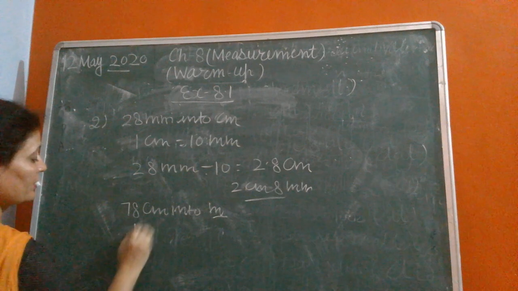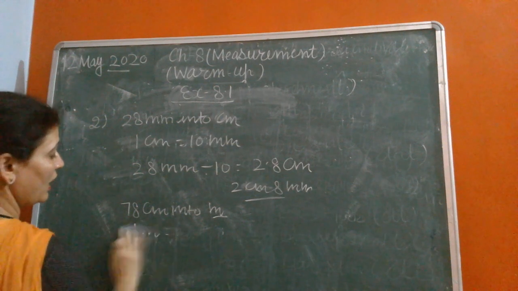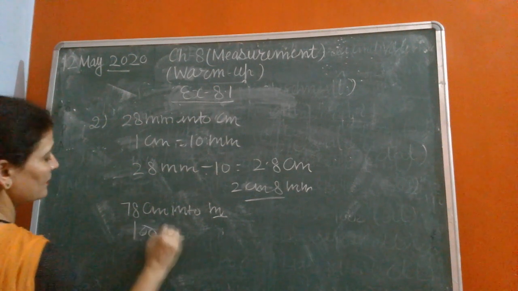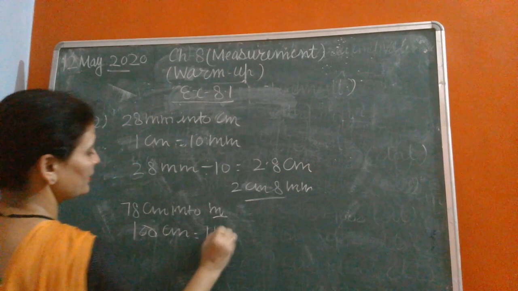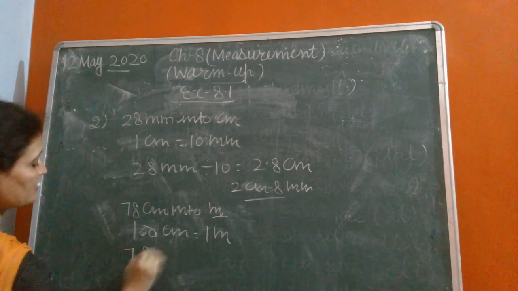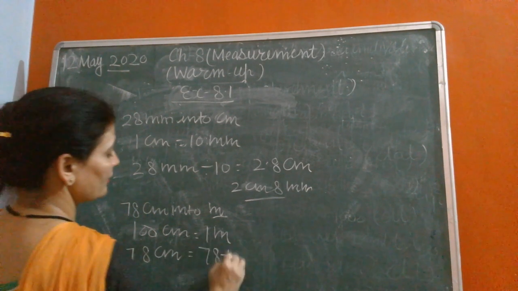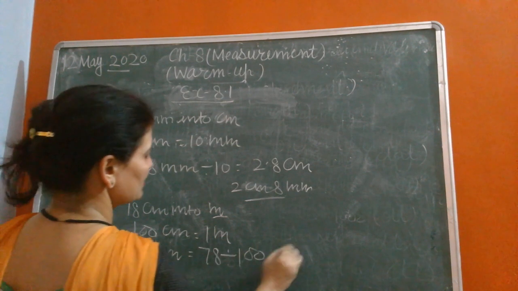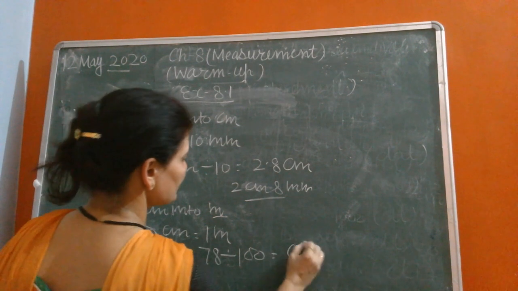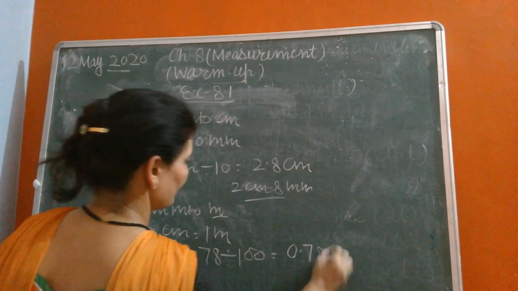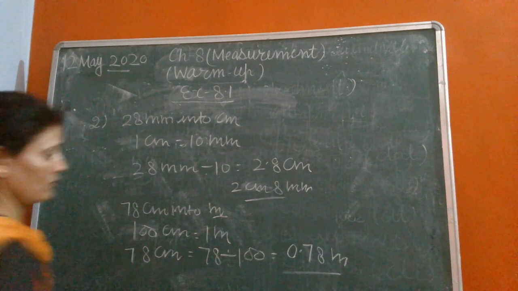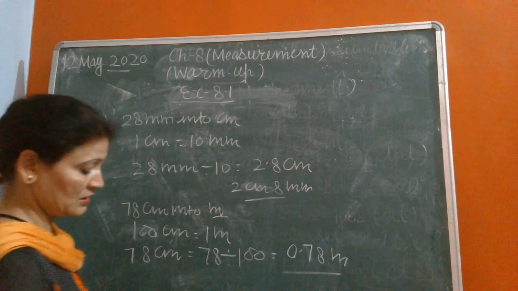So 1 meter equals 100 centimeter. 78 centimeter equals 78 divided by 100, so 0.78 meter is the answer.